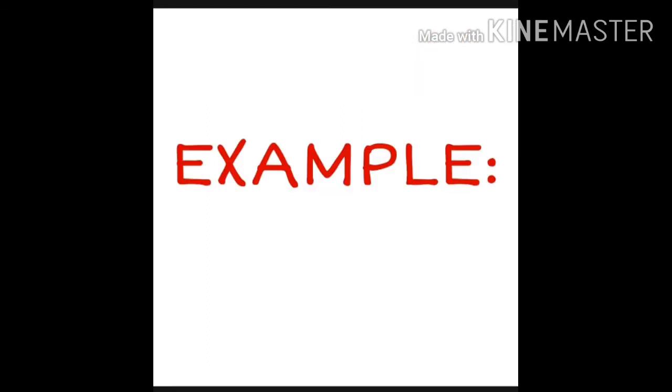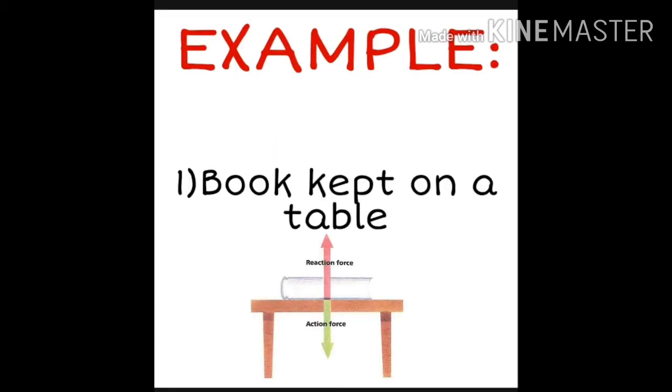Let me explain to you all about the examples of Newton's third law of motion. When a book is kept on a table, it exerts some force on the table. It is called the force of action. As the table supports the book, they are in equilibrium. It is called the force of reaction.